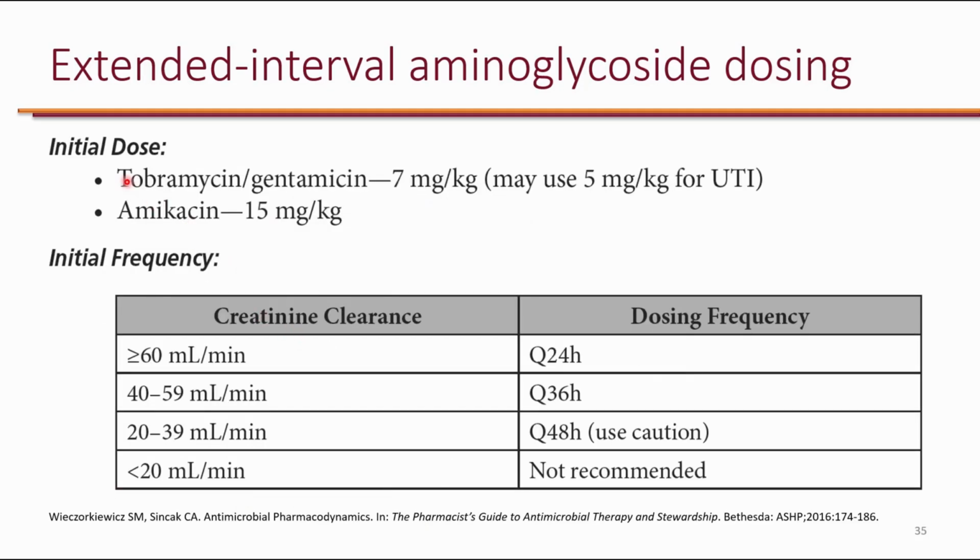So the way it works is that initially you use a dose of 7 milligram per kilogram for gentamicin or tobramycin, and you use almost twice as much for amikacin, so 15 milligram per kilo. And then for normal renal function, this is once a day dosing. However, if the patient has renal insufficiency, so for example creatinine clearance of 40 to 59, then you set the frequency to every 36 hours, and for 20 to 39 you set the frequency to every 48 hours. And of course for creatinine clearance less than 20, this nomogram is not recommended.